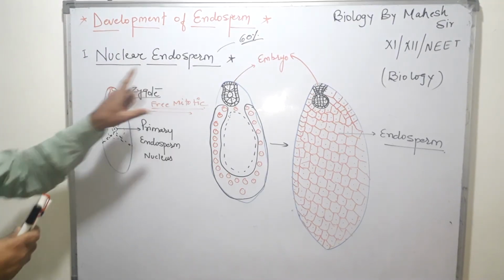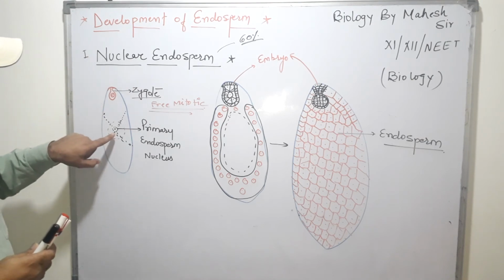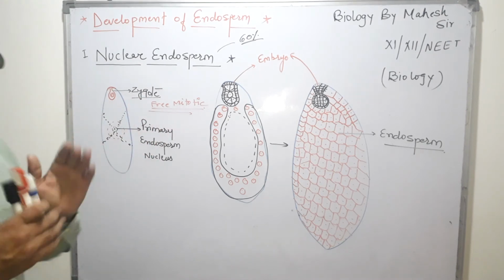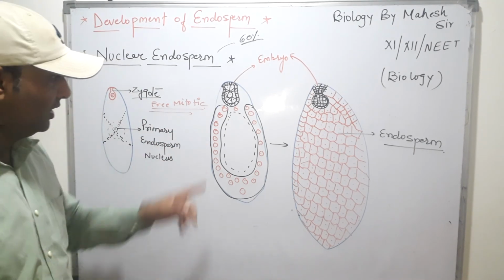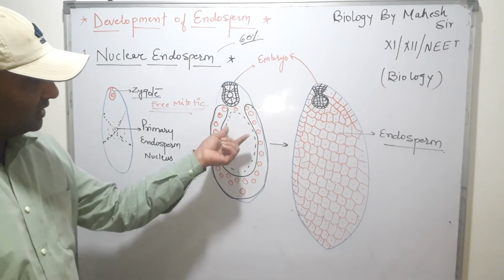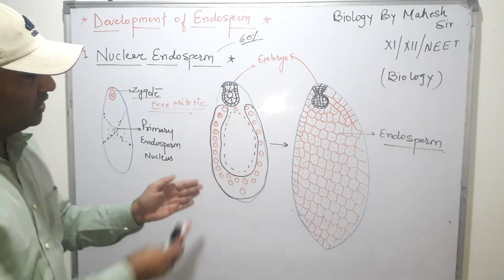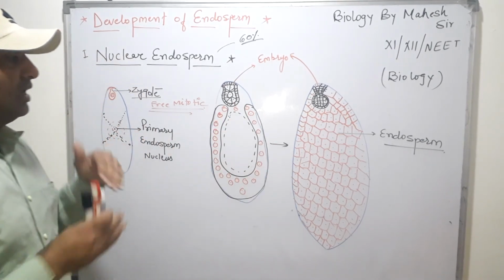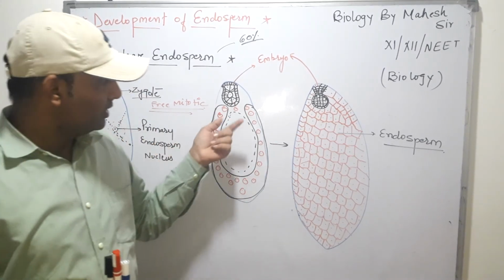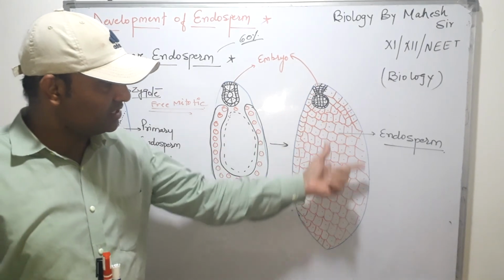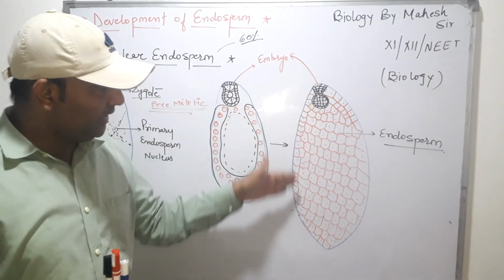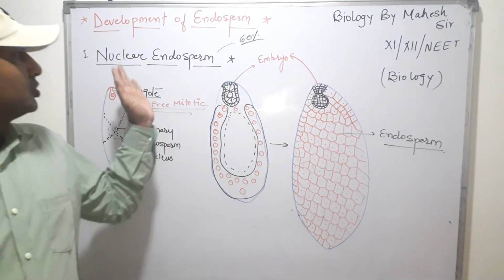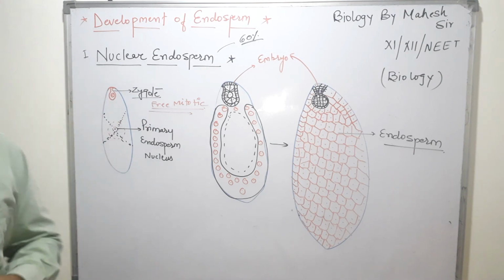In this endosperm, the single nucleus further divides by free nuclear mitotic division, in which no cell wall formation takes place. After the formation of many nuclei, the vacuole increases in size and transfers all the nuclei to the peripheral region. After some time, the cell wall forms, occupies the complete area of the structure and forms the endosperm. So this is the process of formation of nuclear endosperm. You can take a screenshot of this diagram.